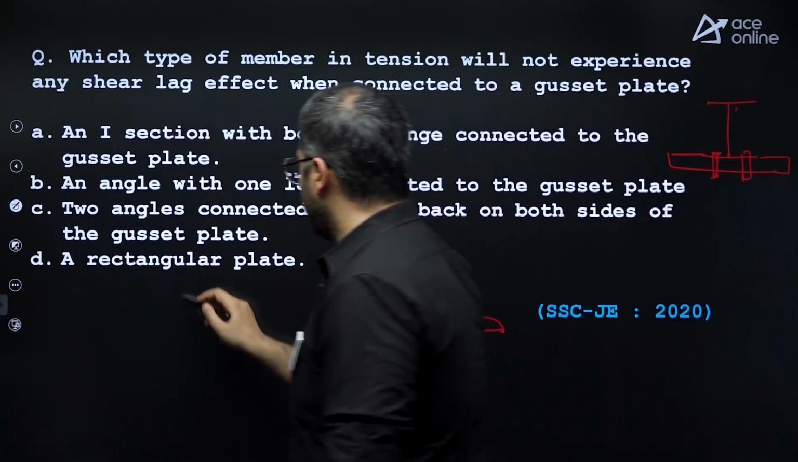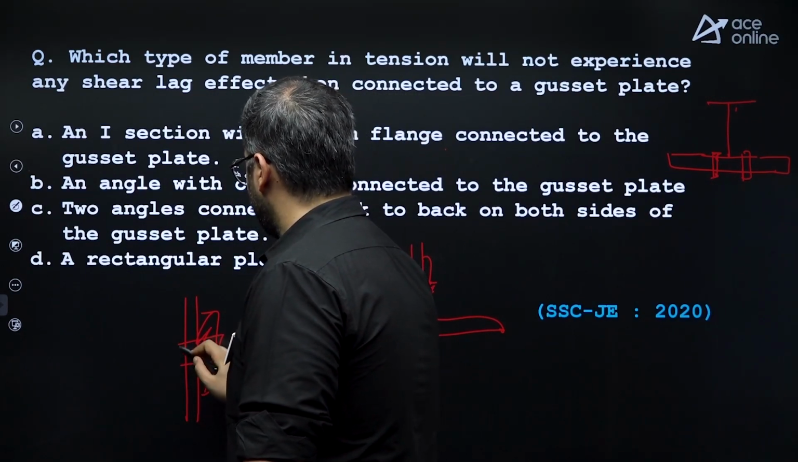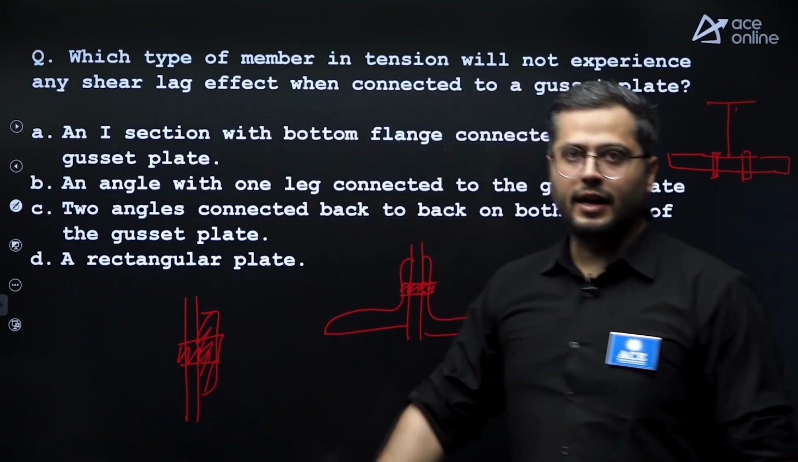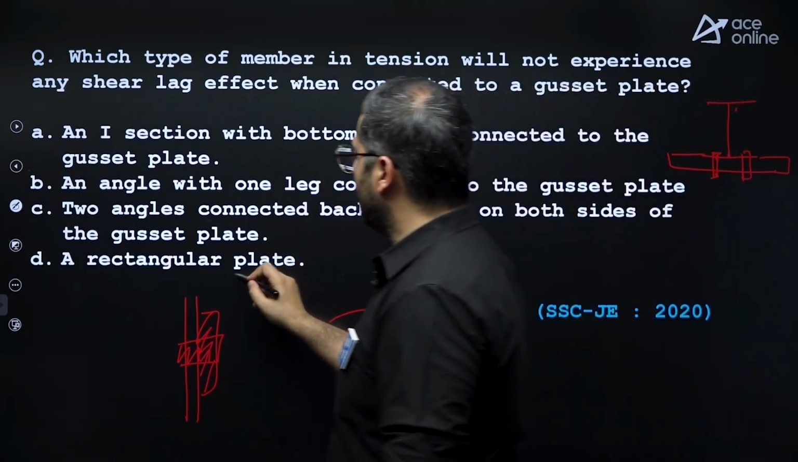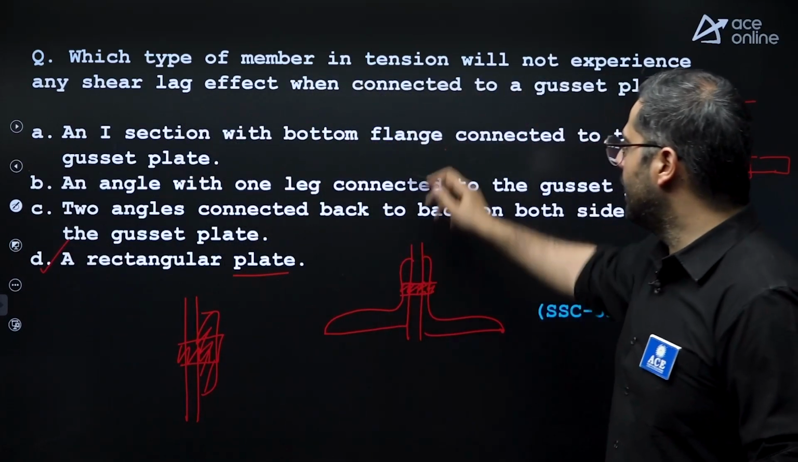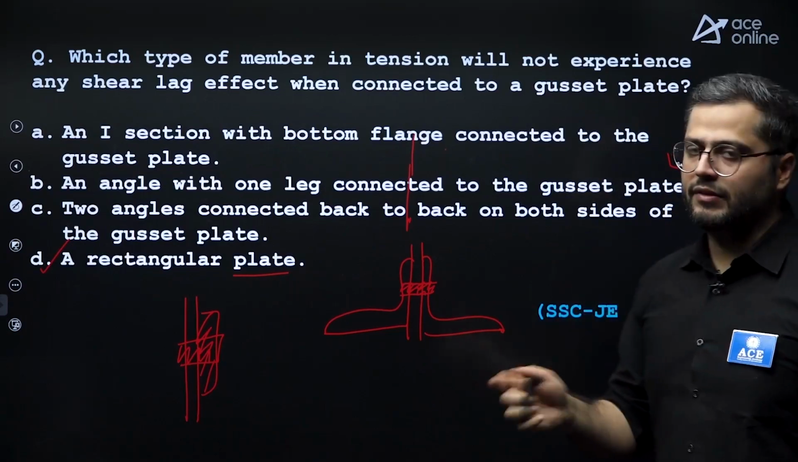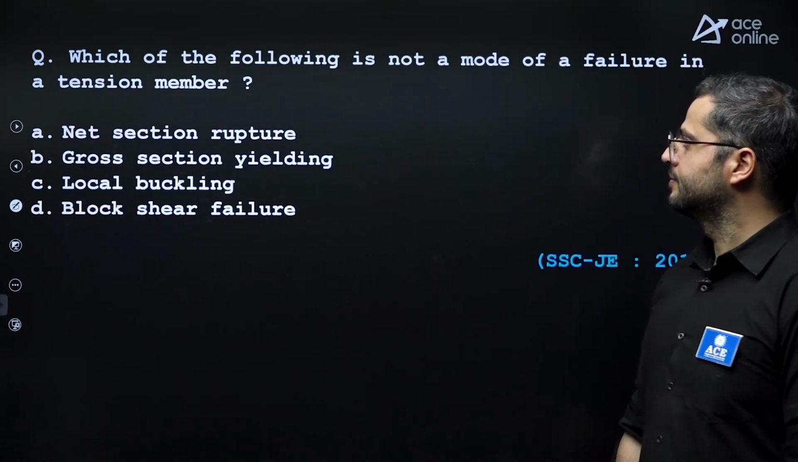A rectangular plate connected with gusset plate, like this. Here the entire portion is connected. It will not be subjected to shear lag. Option D. Other than that, all three have some unconnected portion. They will be subjected to shear lag.